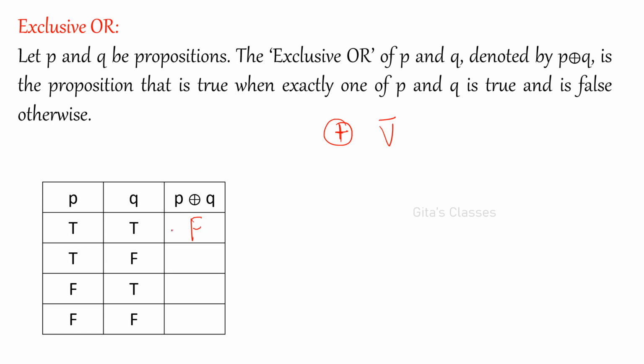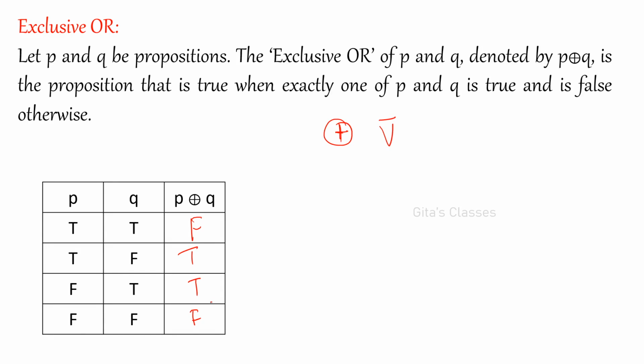Here, if both are true also, it will become false. Only one should be true and the other should be false. Only for this combination it will become true. And if both are true also, it is false. That is called exclusive or. These are all the definitions.